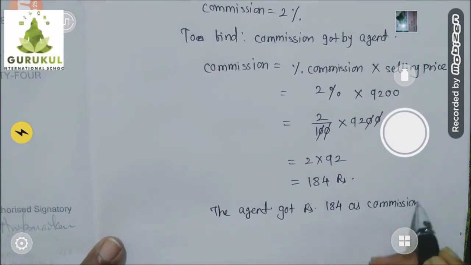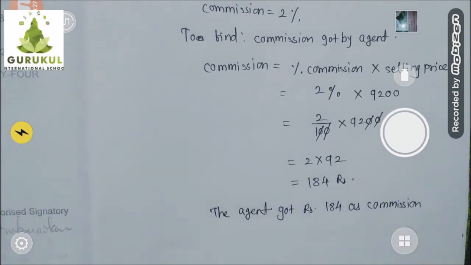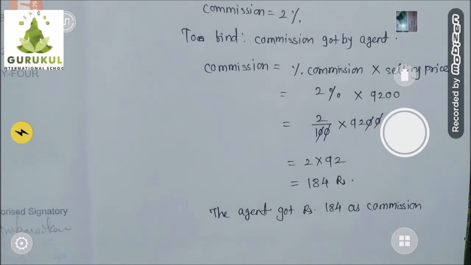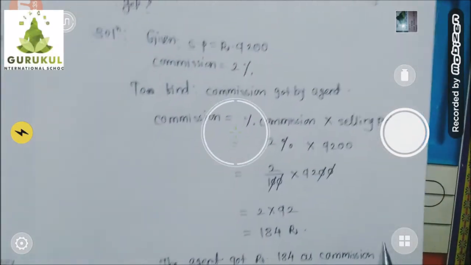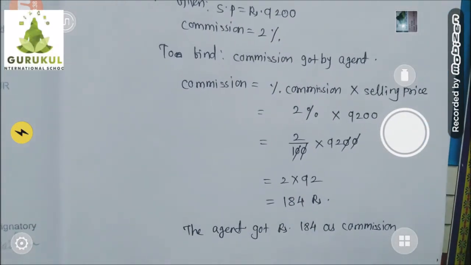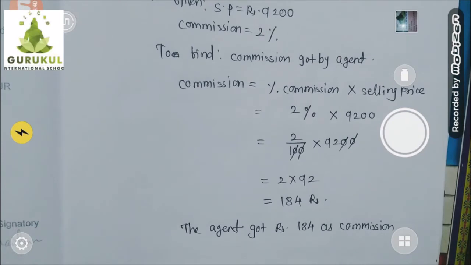Children, in the last example we found out how much the seller got after paying the commission to the commission agent and selling the things. This time we found how much the commission agent will get. There is a difference between that last question and this question. I hope you understood that.